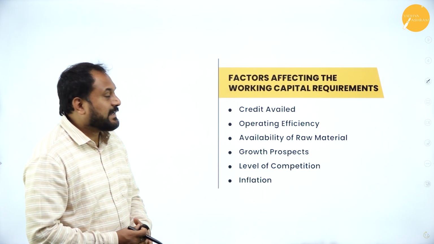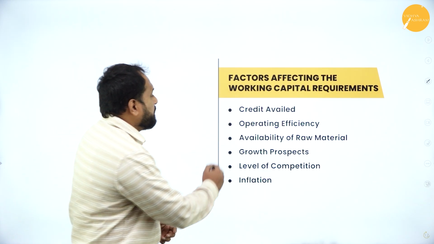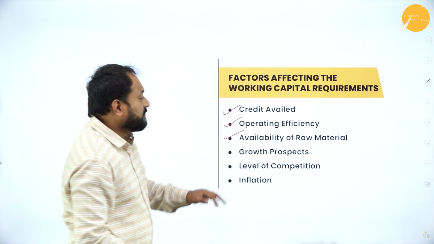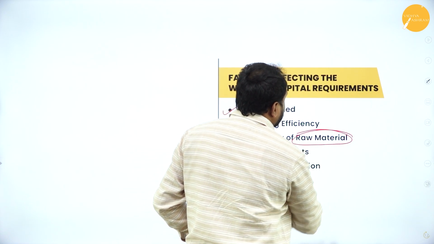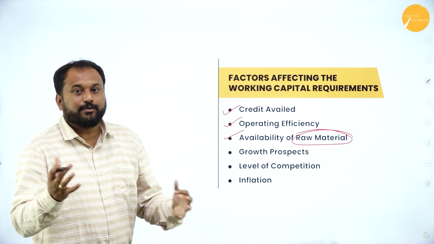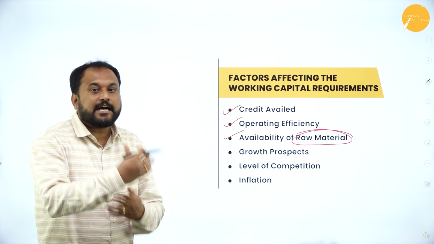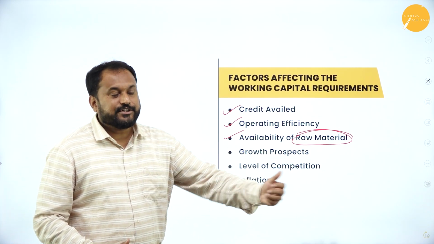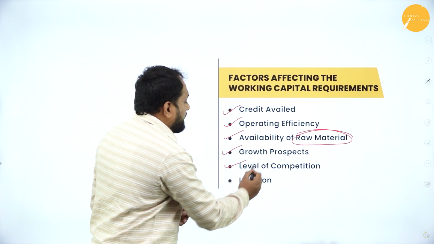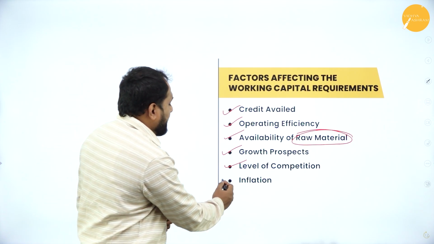Credit availed, operating efficiency, availability of raw materials. Why availability of raw materials? Because whenever we work, we need raw materials. As a manufacturing company, we always need raw materials so that we can convert them into finished goods. Growth prospects, levels of competition and inflation.